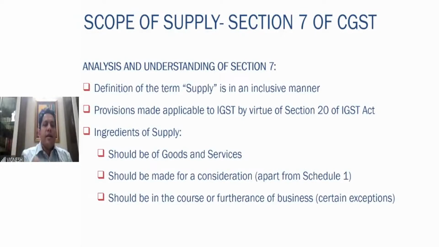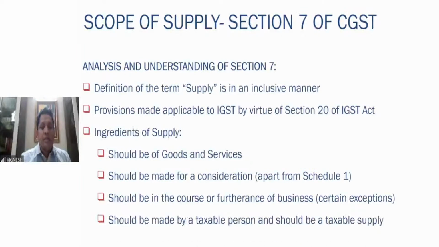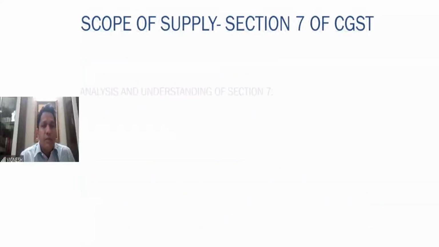So main ingredients: it should be goods and services. It should be made for a consideration apart from schedule 1. Third one, it should be in the course or furtherance of the business. However, there are certain exceptions here. What is one exception? Importation of service for a consideration. That need not be in the course or furtherance of the business. 7 subsection 2, that is to be treated as a supply. And the supply should be made by a taxable person and should be a taxable supply. Very simple. Taxable person is a person who is supposed to get registered under GST. So the supply has to be made by the taxable person and it has to be a taxable supply.